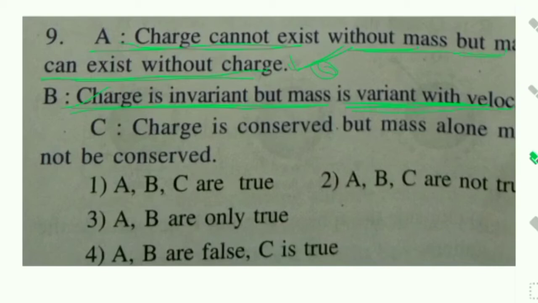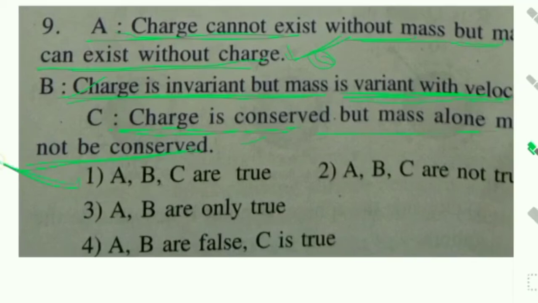Third one, C: charge is conserved, but mass alone is not conserved. Charge is conserved. Yes, it is the right answer. But mass alone is not conserved. Why? Sometimes mass is not conserved. So option C is also right. A, B, C are true. Right answer.